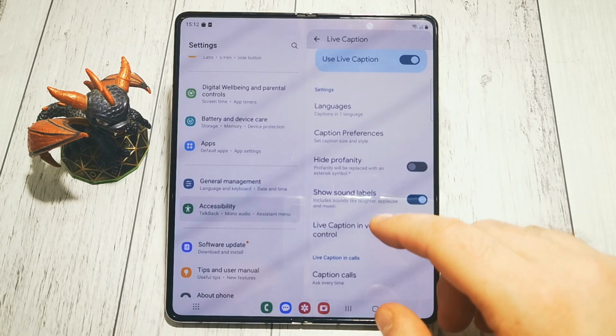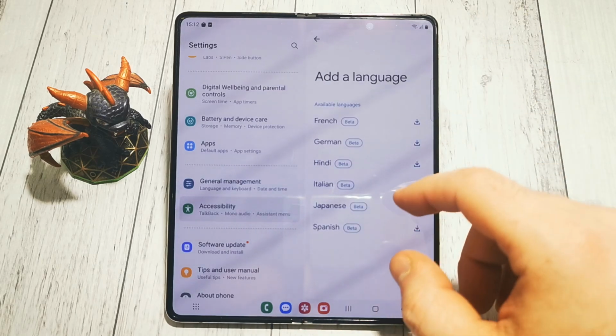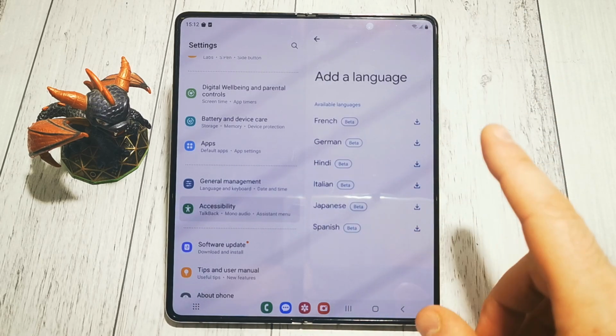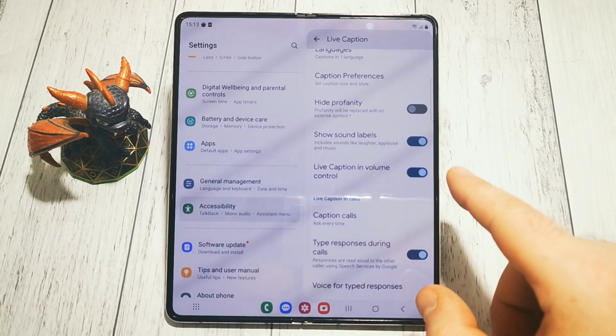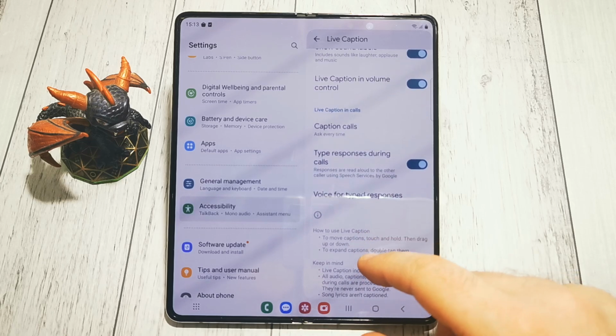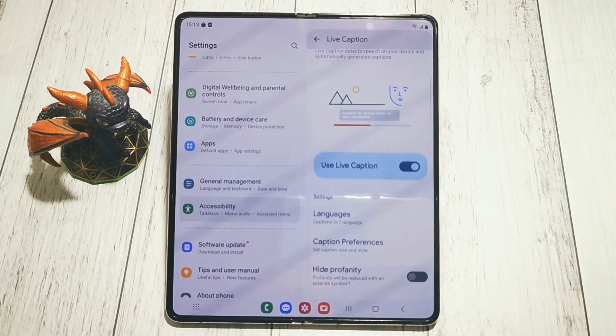default language we can change also. We have English here, but we can add more. Of course, we need to download it. We can change volume, etc. There is a fair bit we can customize right here.